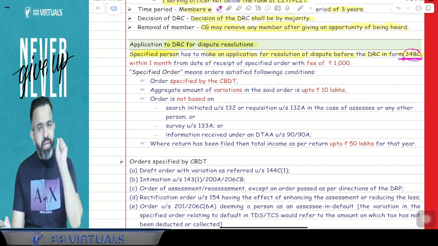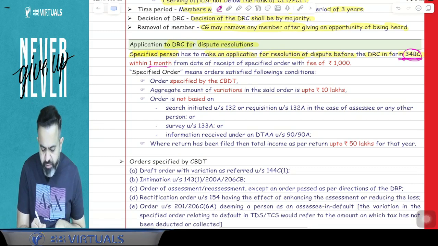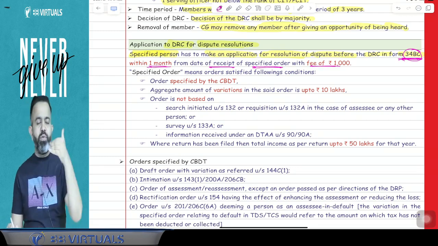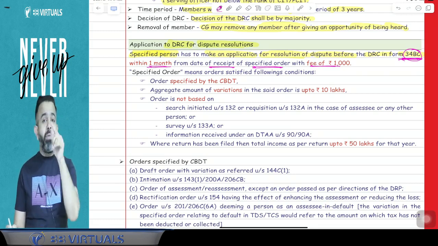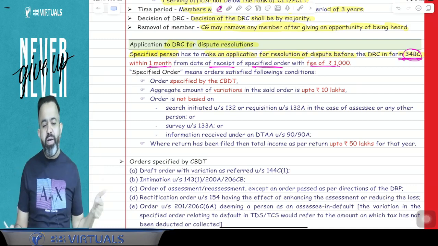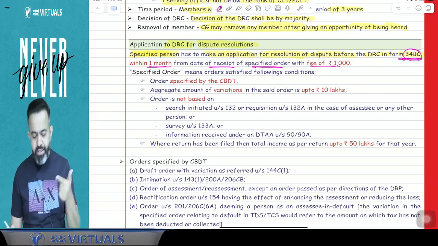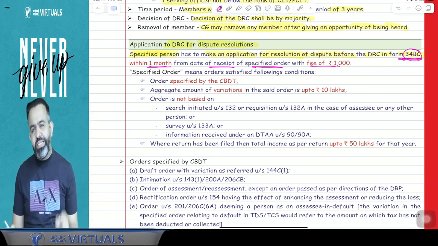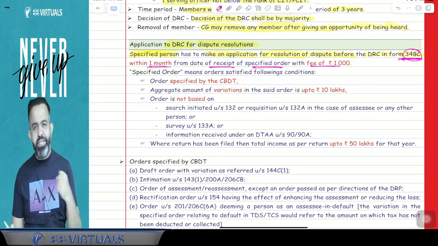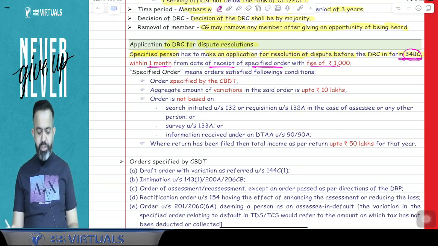You have to file the application to the DRC within 1 month from the date of receipt of a specified order, with a fee of 1000 rupees. Just like the appeal filing time for a CIT appeal or Joint Commissioner appeal is 30 days, here the time limit is also 1 month. So within 1 month from the date of receipt of the specified order, you have to file an application to the DRC, the Dispute Resolution Committee.